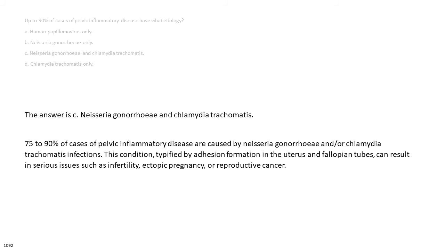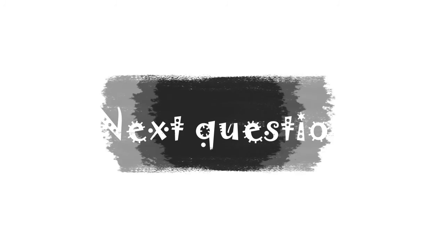The answer is C. Neisseria gonorrhoeae and Chlamydia trachomatis. 75 to 90% of cases of pelvic inflammatory disease are caused by Neisseria gonorrhoeae and/or Chlamydia trachomatis infections. This condition, typified by adhesion formation in the uterus and fallopian tubes, can result in serious issues such as infertility, ectopic pregnancy, or reproductive cancer.